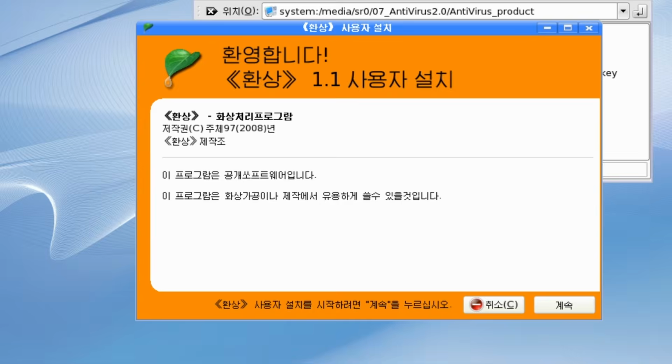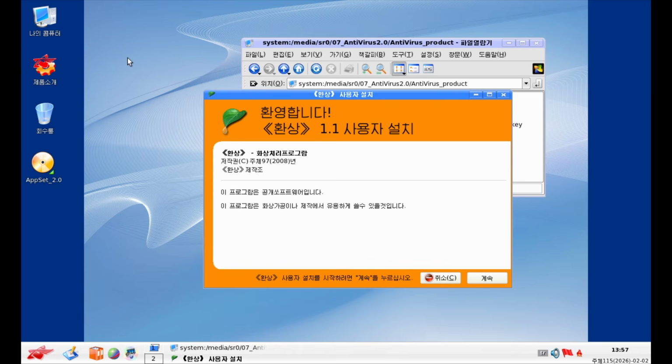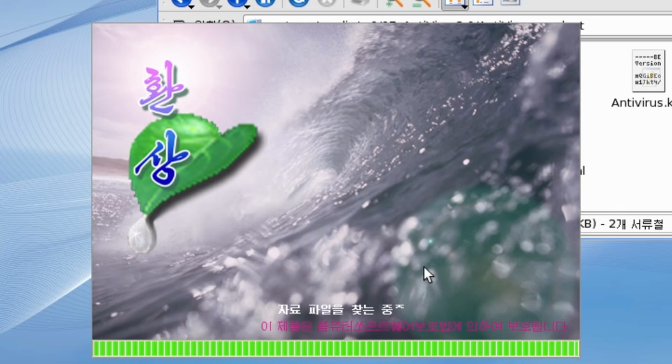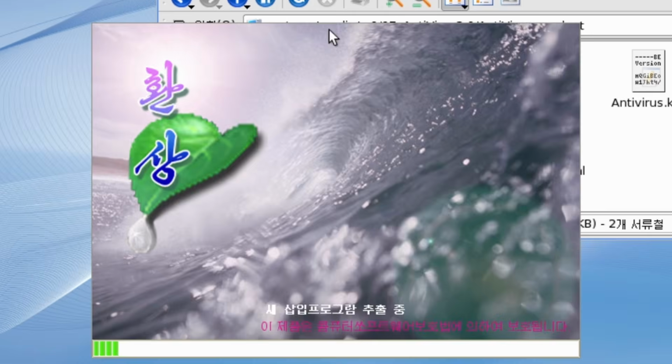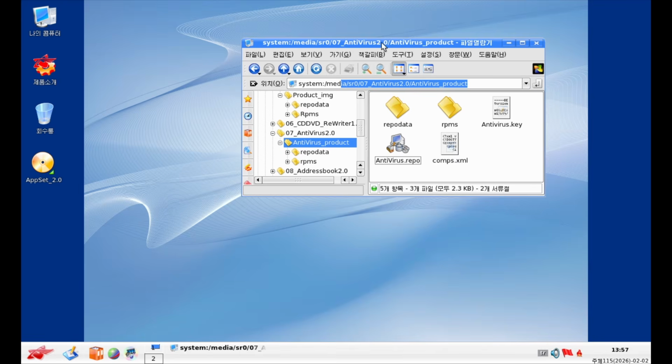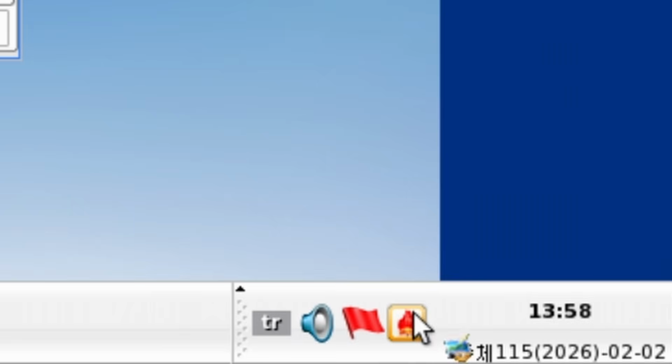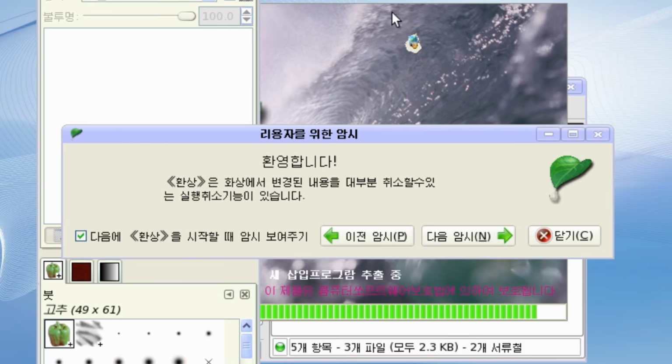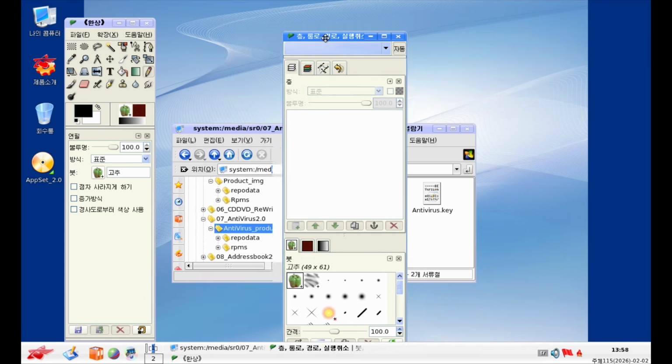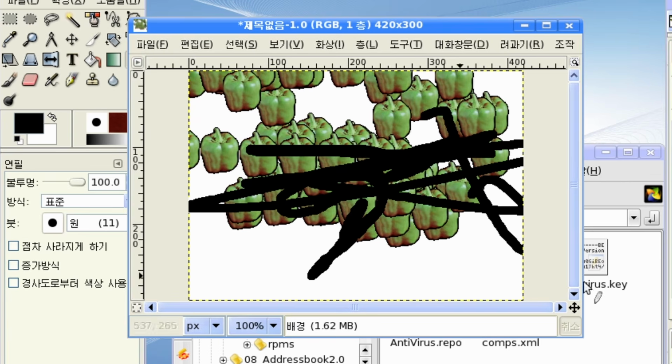What's this logo? Fantasy what? Fantasy 1.1 user installation, Fantasy image processing program, copyright 2000 Fantasy team. Why did you call image processing software Fantasy? This is very hilarious. Oh, did that just close the program? Wait. What's this? North Korea spying service. Oh, welcome. Fantasy has an undo function that can undo. But where's my canvas?